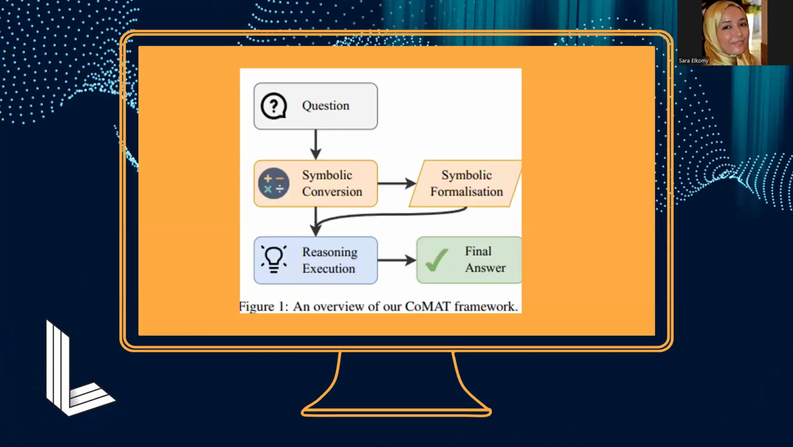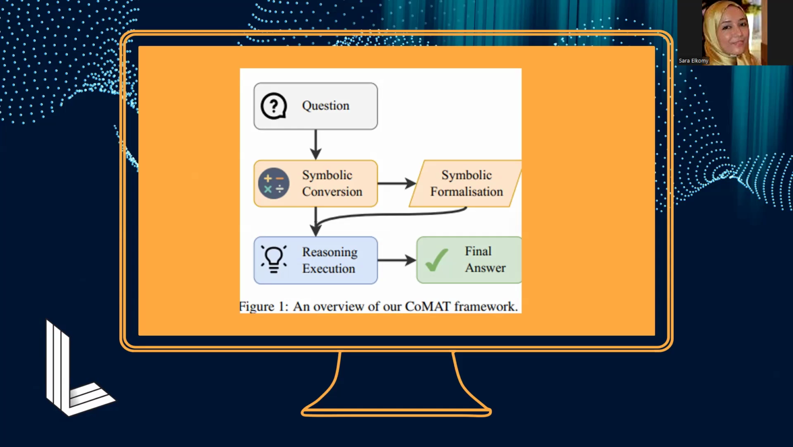This figure provides an overview of the CoMAT framework, outlining the structured process CoMAT follows to reach the solution. The framework is divided into three main stages: symbolic conversion, symbolic formalization, and reasoning execution. Starting with the question, CoMAT first undergoes symbolic conversion, where it translates the problem into logical symbols and structures. This includes defining relevant variables, functions, and predicates that represent the question's components mathematically.